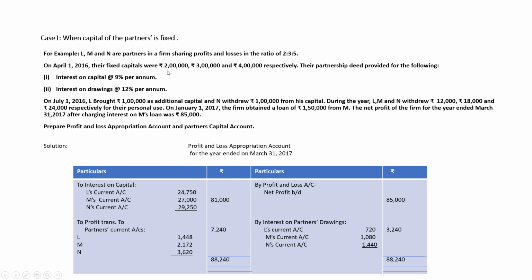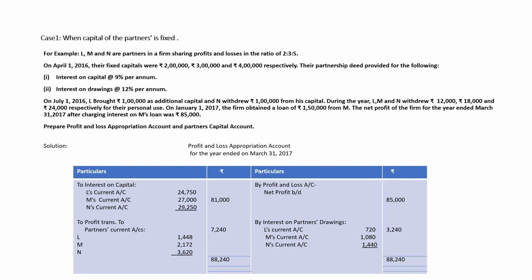First 3 months, 2 lakh into 9% into 3 by 12. 1 lakh is introduced, so this will become 3 lakh. So it will be 3 lakh into 9% into 9 by 12. This way we'll calculate interest on capital for L, M, N, which will become 24,750, 27,000 and 29,250, and the total will be 81,000. And interest on drawing will be calculated for 6 months because date is not there.